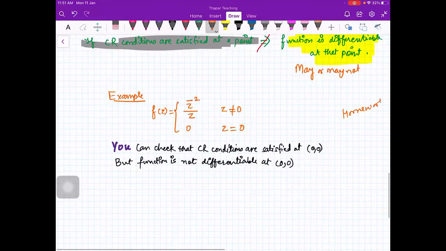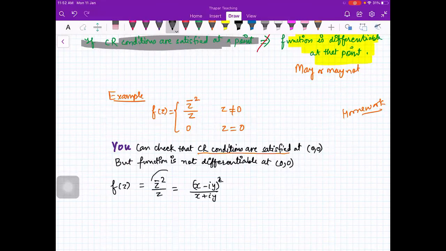So how you will do it? So you want to prove that CR conditions are satisfied. For that, you need to know what is your U and what is your V. Okay. So first of all, you will find out your U and V. For that, you will write your f(z), which is z bar square upon z. This is (x minus iota y) square upon x plus iota y.